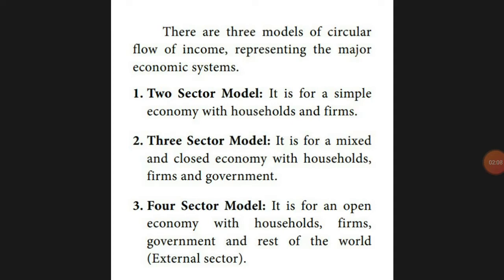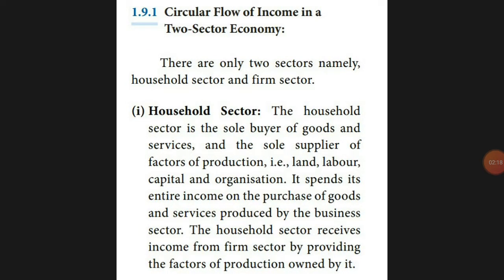First is 2 sector, 3 sector, 4 sector. Mostly it shows the income from goods and services and the production. So first we will go for the 2 sector. Here in the 2 sector, we can see household and the firm. Firm means industry. Household means each individual home, the home we can consider as household. For example, I am giving an example to explain this household sector.